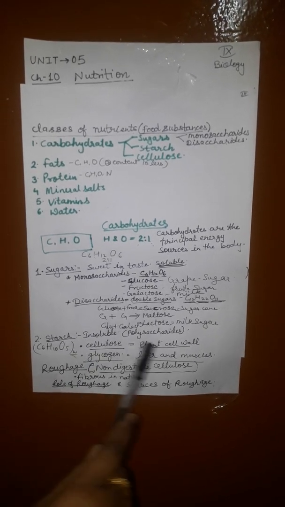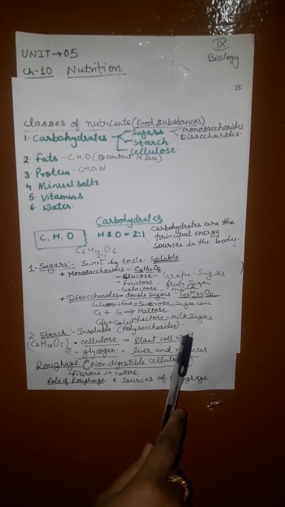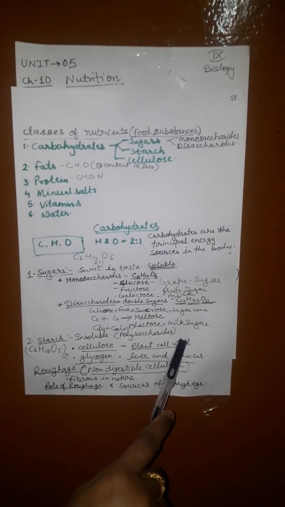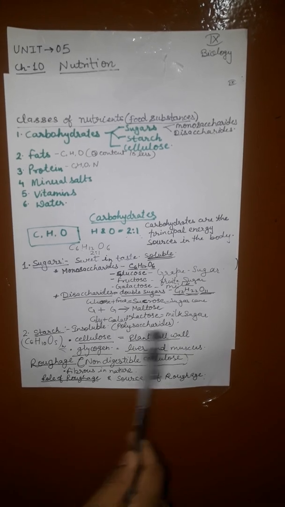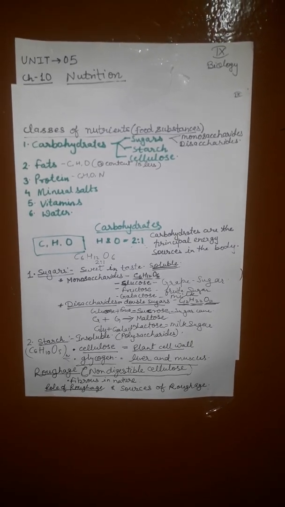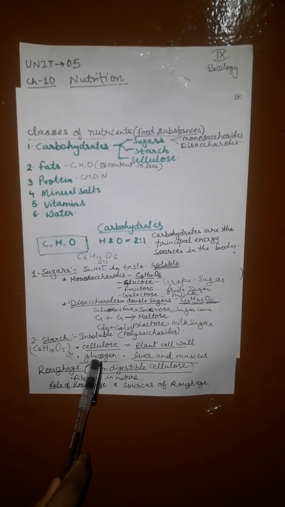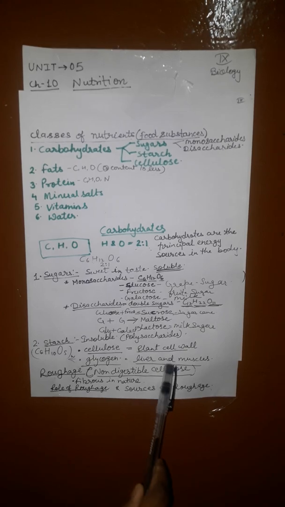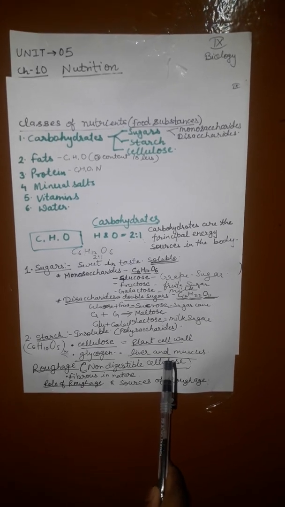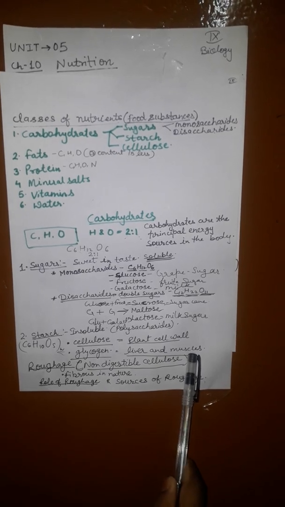Cellulose is found in the plant cell. As you know, it is unused in our body, but it contributes by providing roughage for proper functioning of the gut. Glycogen is the form in which carbohydrates are stored in animals, mainly in the liver and some also in muscles.